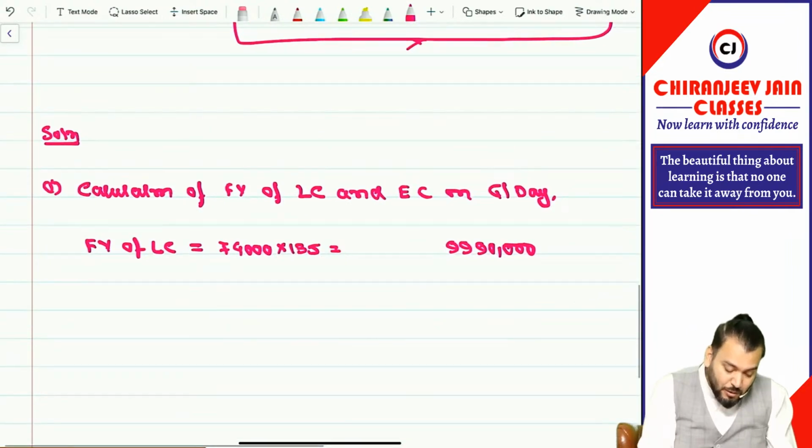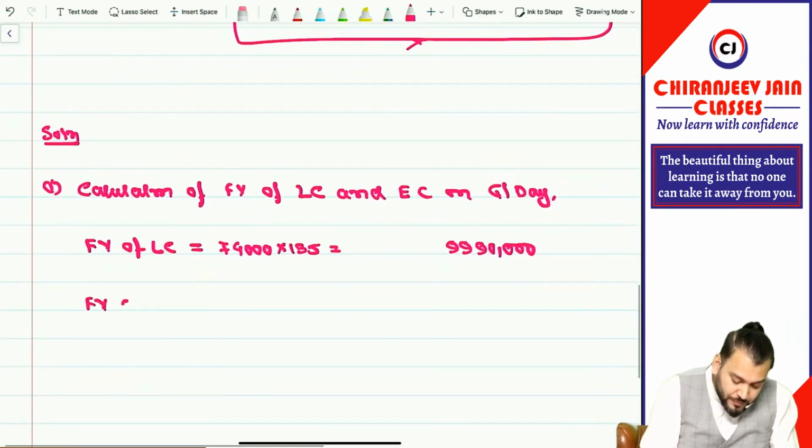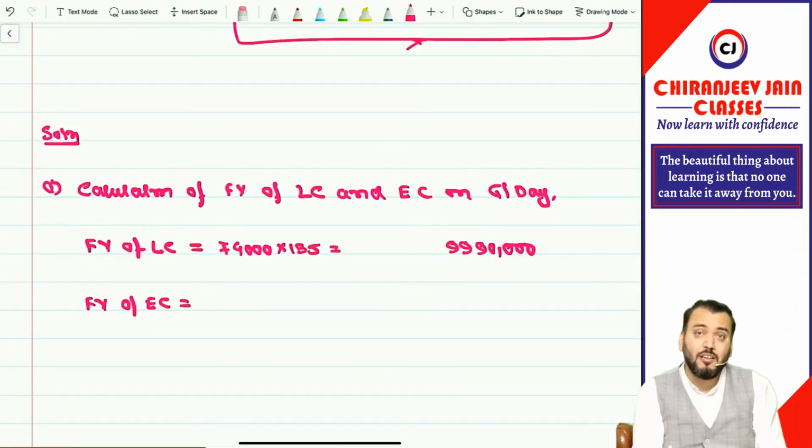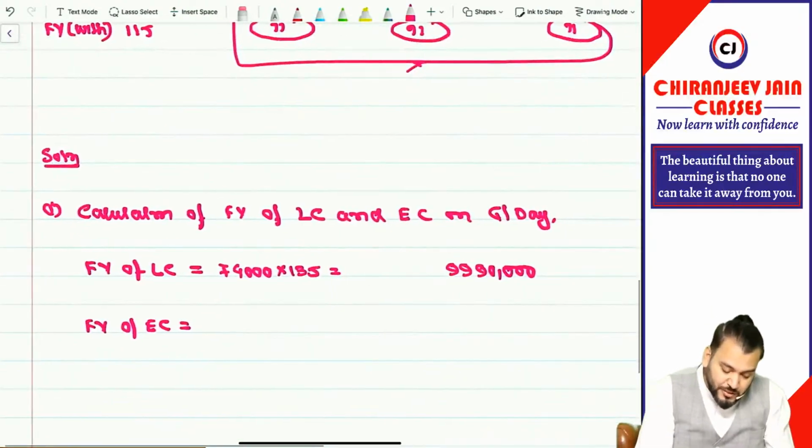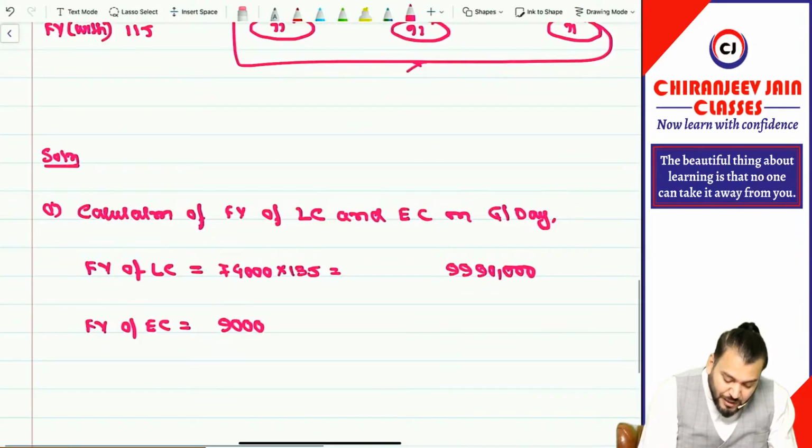Now we'll find out the fair value of the equity component. First we'll find out the fair value of equity settlement on grant date. It will be based on 90,000 shares, and the fair value of the option is 115.